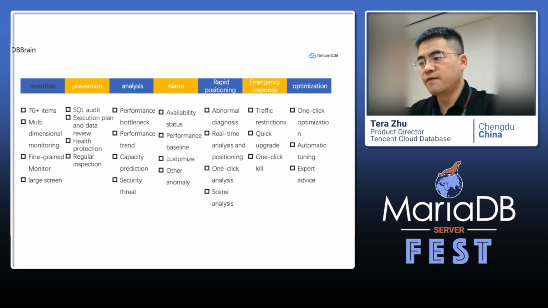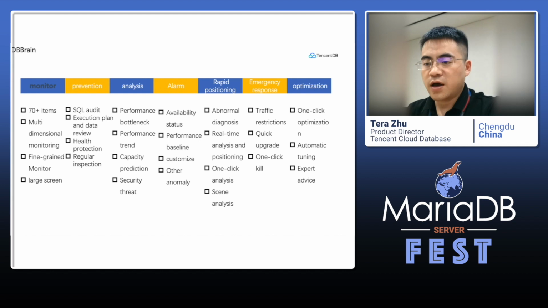We also have an optimization report for users to modify their schema, modify their index, and so on. We have more than 70 monitoring metrics, with 5 graded levels, and we have audit. We talked about this before.